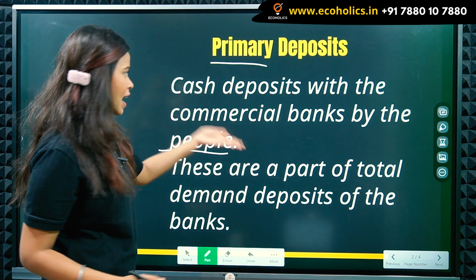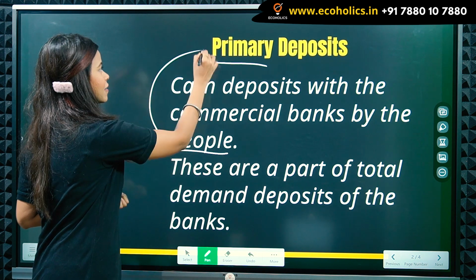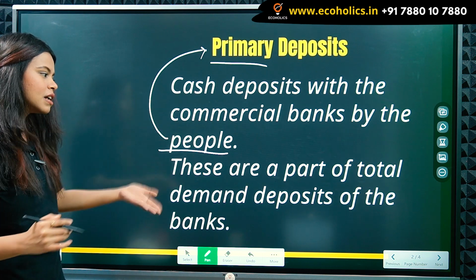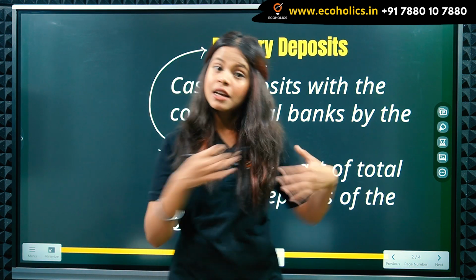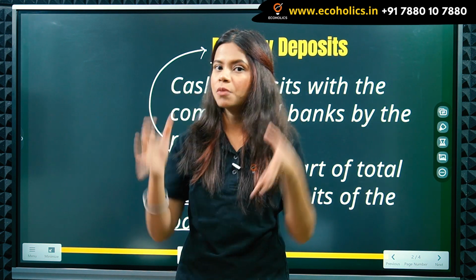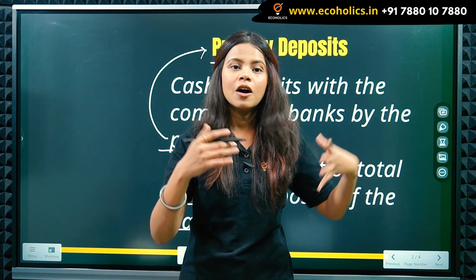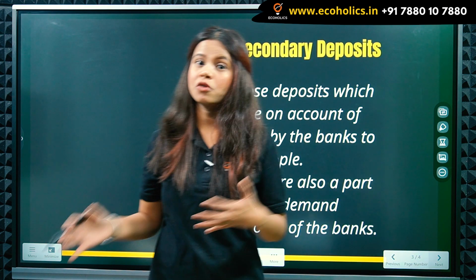So cash deposits with the commercial banks by the people is known as your primary deposit. These are a part of total demand deposits of the bank. We'll be understanding total demand deposits in our subsequent slides, but you need to first understand that primary deposits are the deposits done by common people like us in the commercial banks. Moving further, what are secondary deposits?